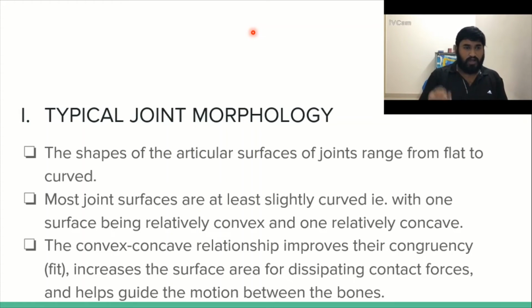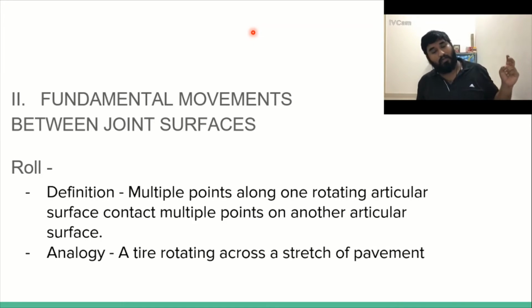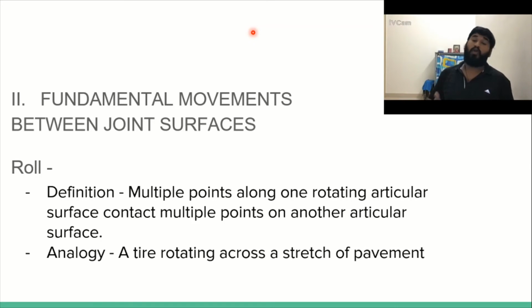So we have talked a bit about the typical joint morphology. Now we'll see what movement happens in between the joint surfaces. There are three fundamental movements which happen in the joint. Like we talked about the two fundamental movements in regards to the bone. What were they? One is your translation and the other one is your rotation. Here you have something called a roll, then something called a slide, then something called a spin.